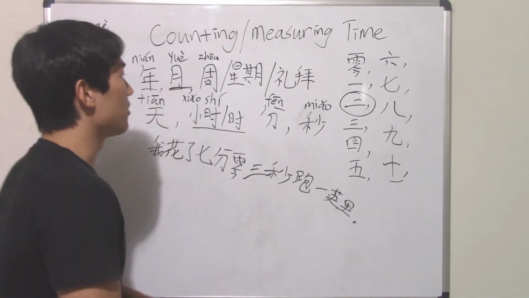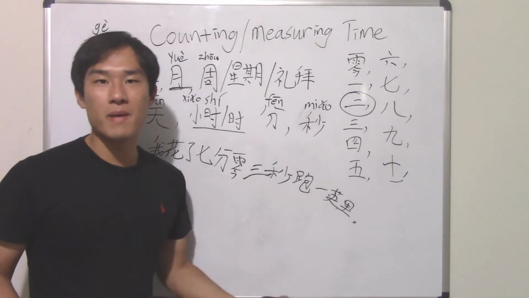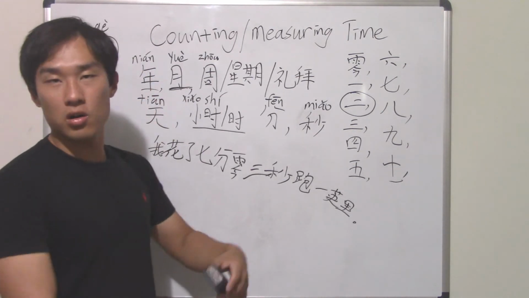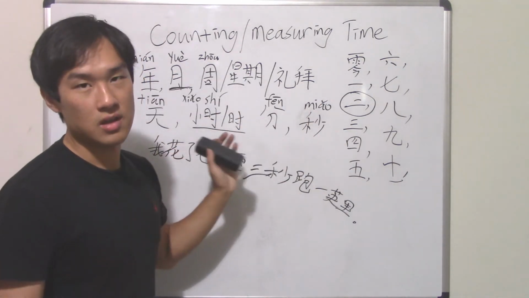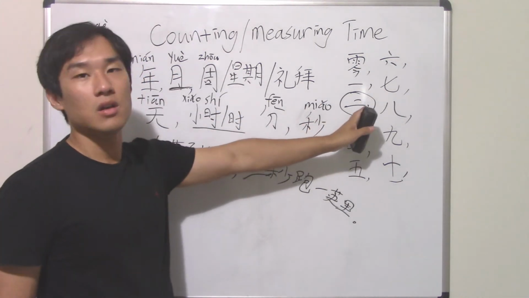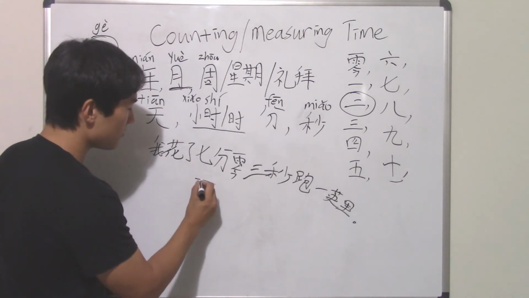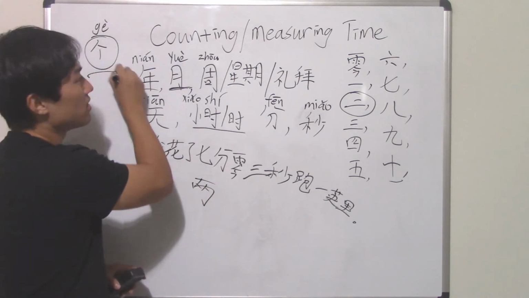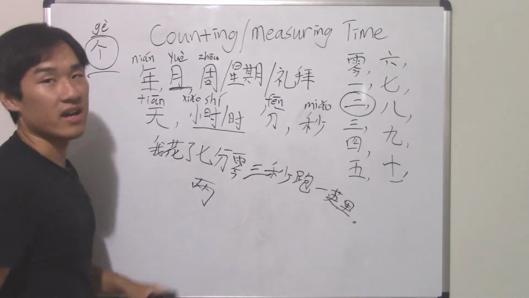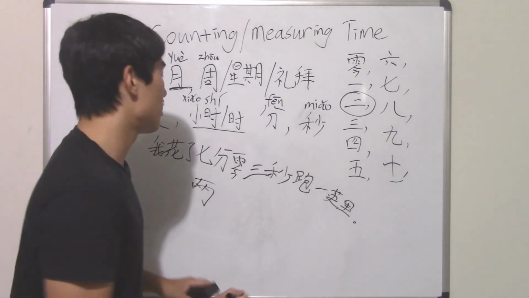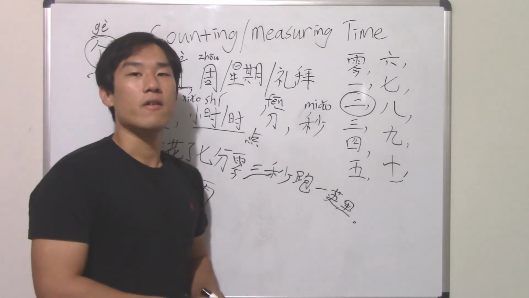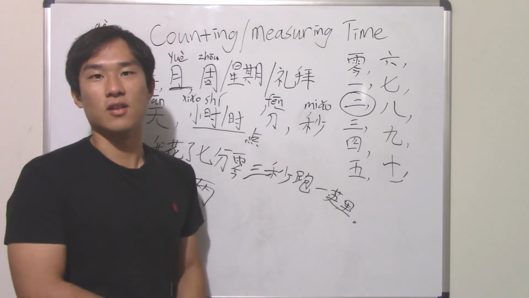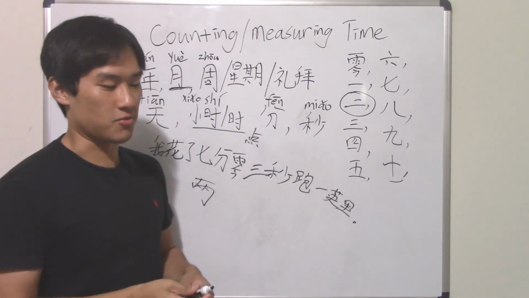So that's how it goes. So you get an idea here. Basically, really all you have to do is put all these words in front of any of those. Just remember that in this case you mostly use 2 here, and then 个 here goes behind 月, and then 小时 here means hour. You don't use this o'clock 点, because you don't say like I spent 5 o'clock running a marathon. So it doesn't work like that.